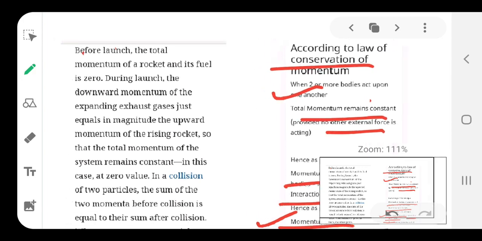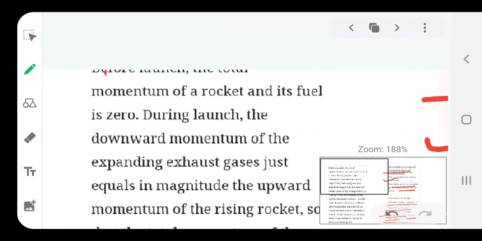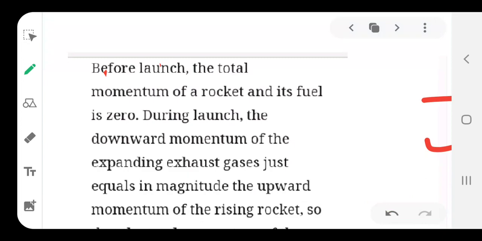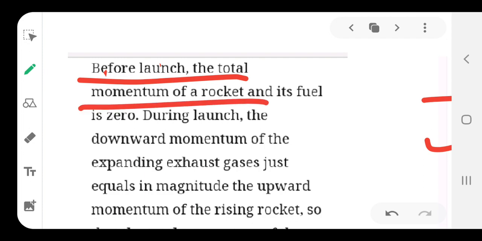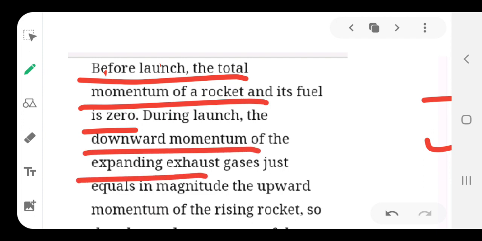Now, for that we have one good example that we already did with respect to Newton's third law of motion. We know before launch the total momentum of the rocket and its fuel is 0. So, during launch what happens? The downward momentum of the expanding exhaust gases is just equal to the magnitude of the upward momentum of the rising rocket.